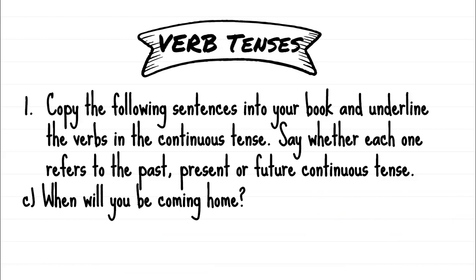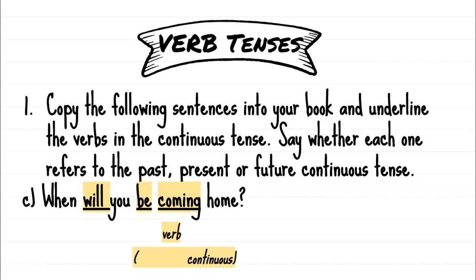When will you be coming home? All right, now the helping verbs in this case are the words will and be. And the main verb is there, coming. So please label it verb. Make sure that you've underlined will, be, and coming separately, and that you have not underlined you. If you've underlined you or labeled it as a verb, please cross it out. All right. You is not a verb, it's playing a different role in the sentence.